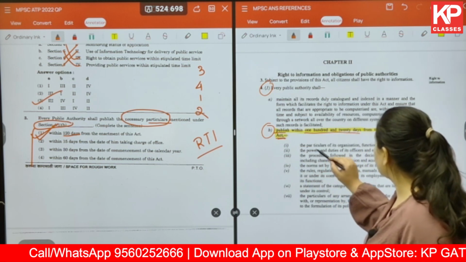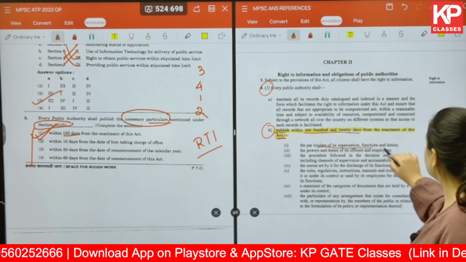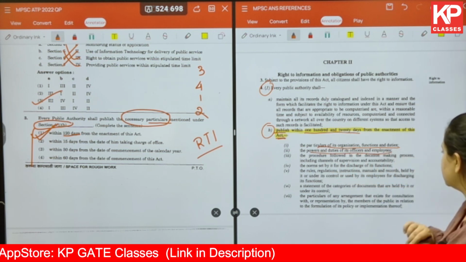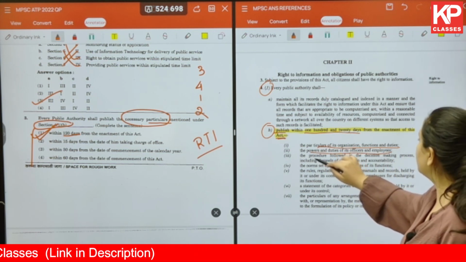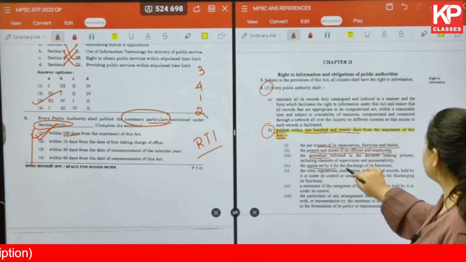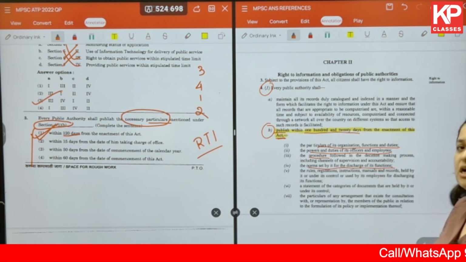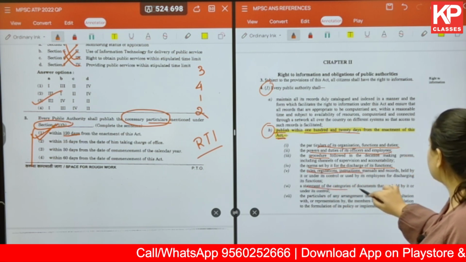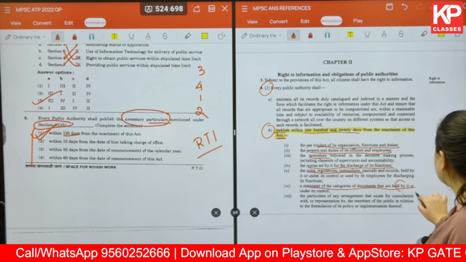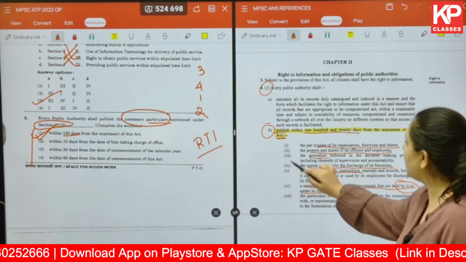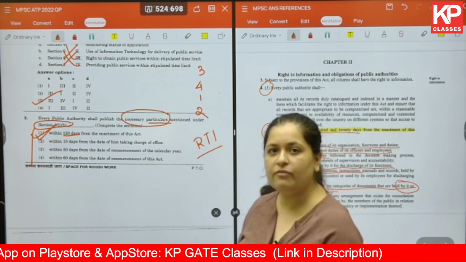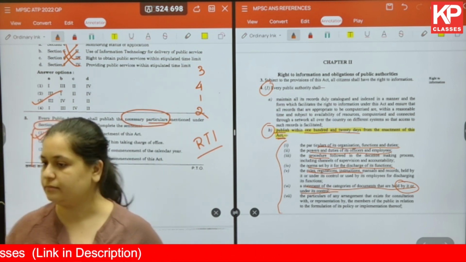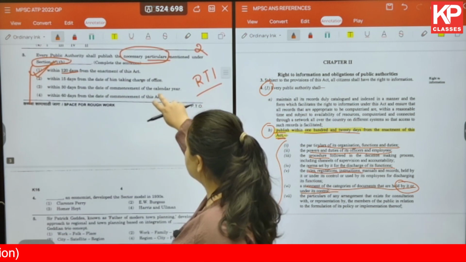For example, here we have particulars of its organization's functions and duties. We are talking about the powers and duties of officers and employees. We are talking about the procedure followed, norms set by it for discharge of its functions, rules, regulations, instructions, statement of the categories of documents that are held by it or under its control, and so on. So you should always make it a point that you cover the entire question properly. Okay, moving on to the next question.